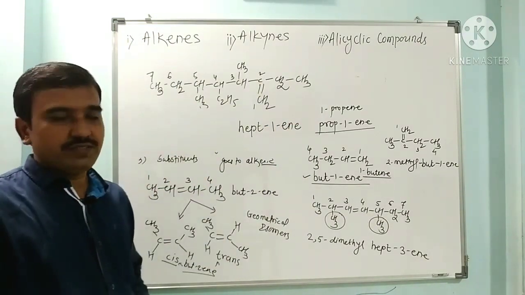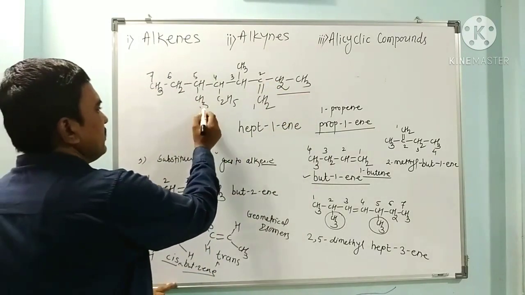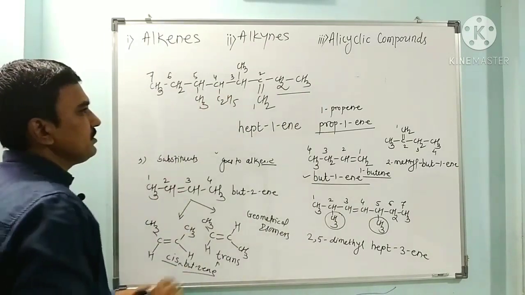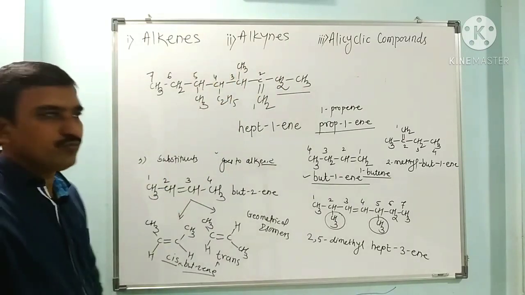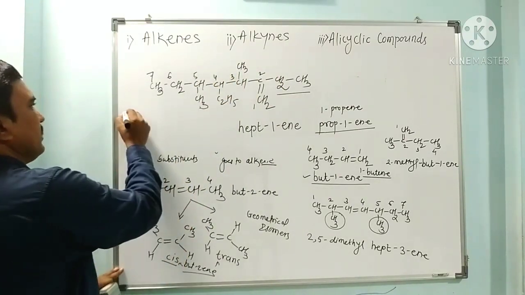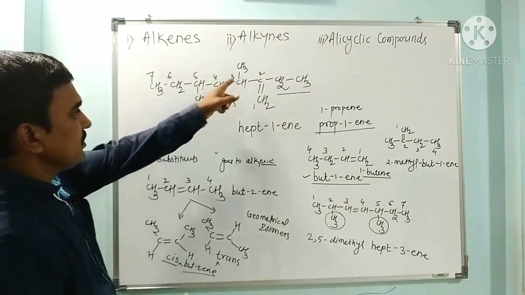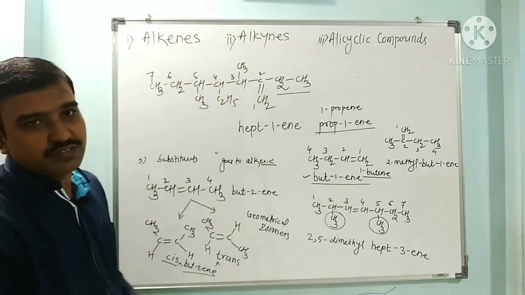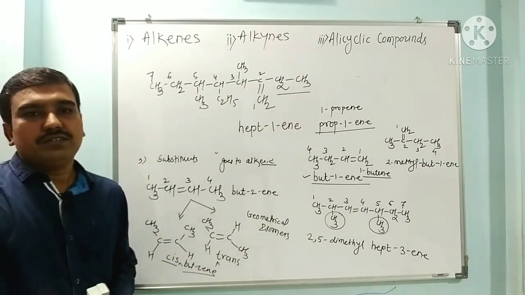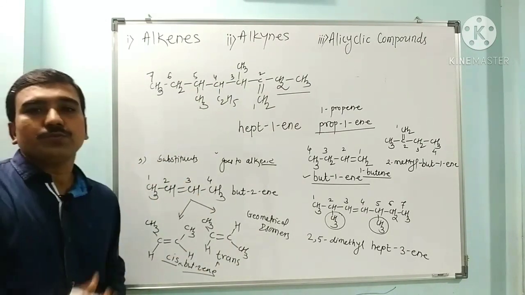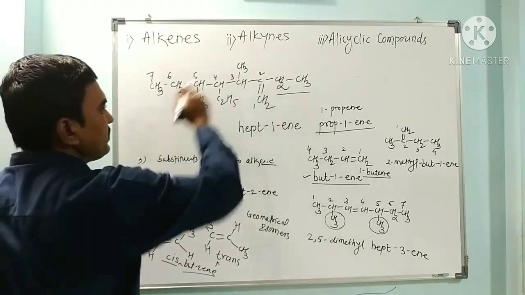Then we have to look at the substituents. Ethyl is attached to the second carbon, and another ethyl is attached to the fourth carbon. So 2 ethyls are there, one attached to the second carbon and the next attached to the fourth carbon. So 2 ethyls means 2 and 4. E comes first in alphabetical order, then methyl attached to the third and fifth carbon. We have seen the IUPAC rules in which alphabetical order is identified in case of different substituents. So here ethyl and methyl are there. Methyls are at the 3, 5 positions, ethyl is at the 2, 4 positions.